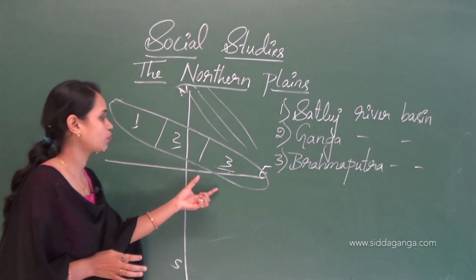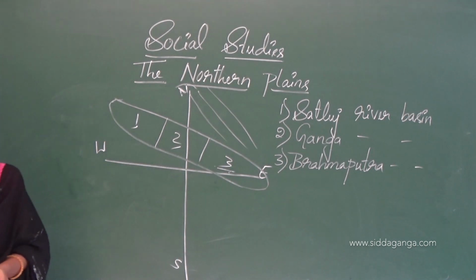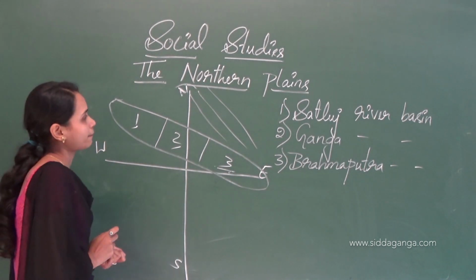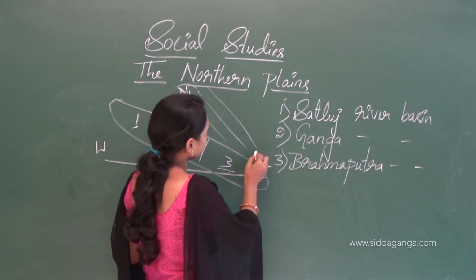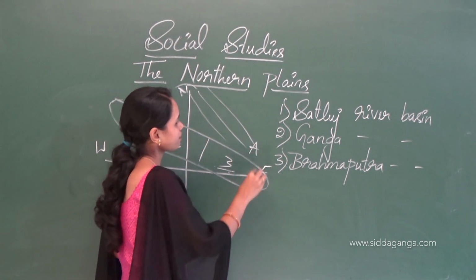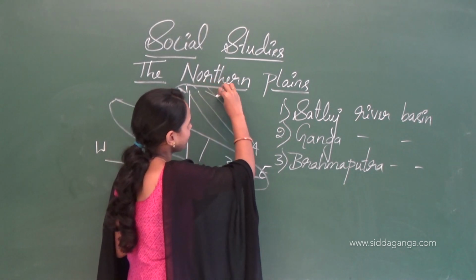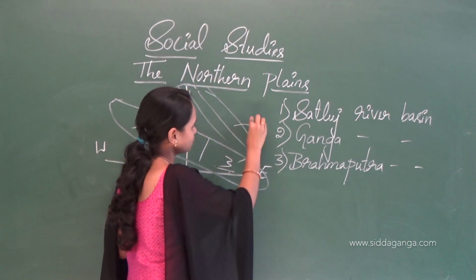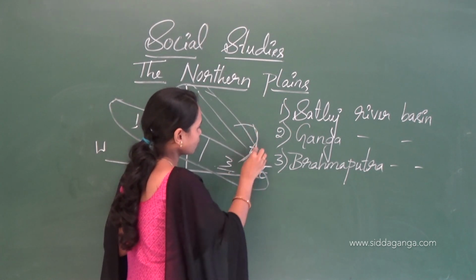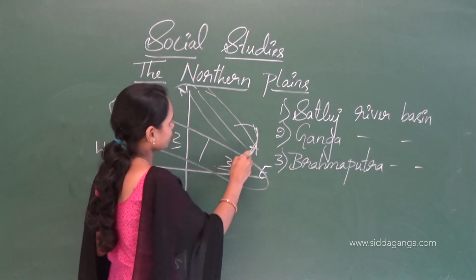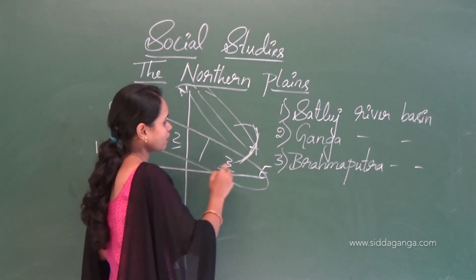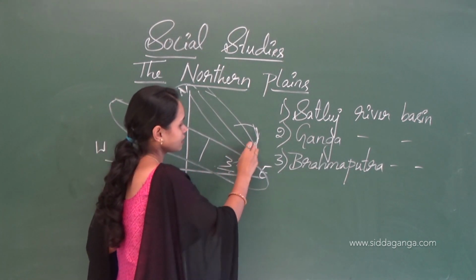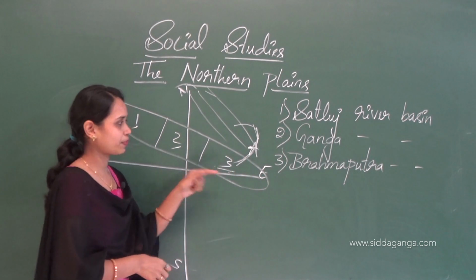It flows eastward, then enters India in Arunachal Pradesh. Here we can see Arunachal Pradesh. The Brahmaputra river enters India from the state of Arunachal Pradesh.